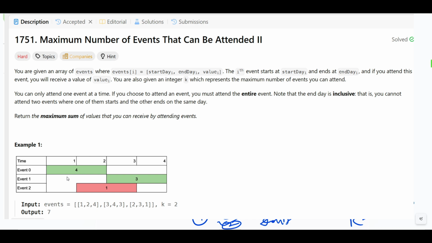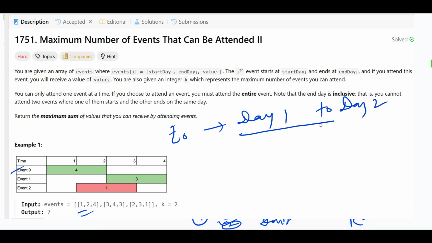Let's suppose we have been given this example. Let's think that we are going with event one, from day 1 to day 2, and the value we are getting is 4. Again, we go to another event, which starts after day 2: day 3 to day 4, and this one gives a value of 3.